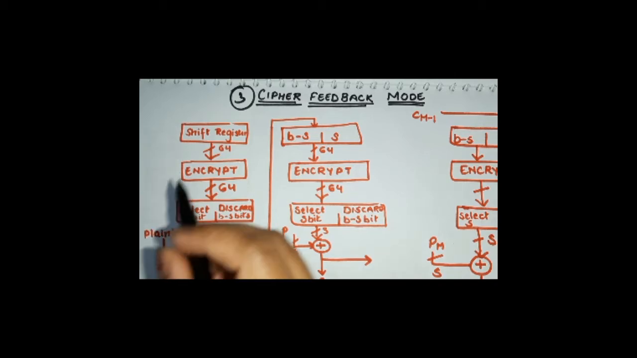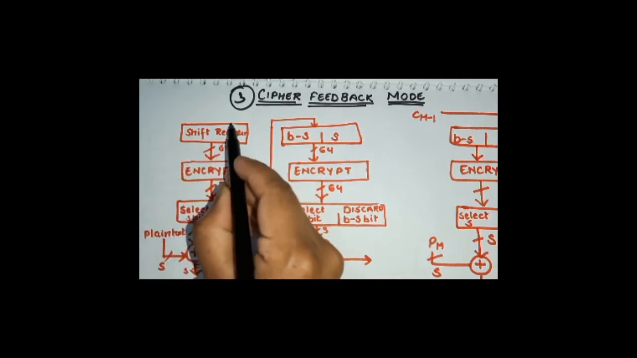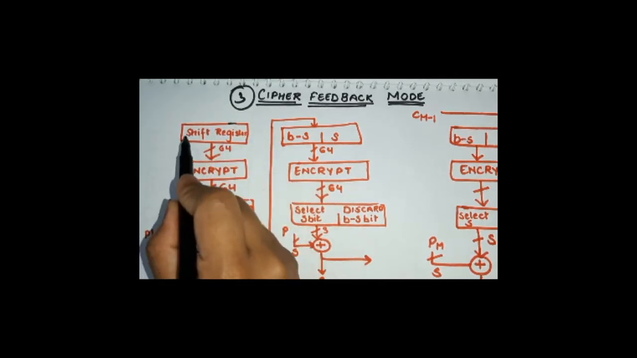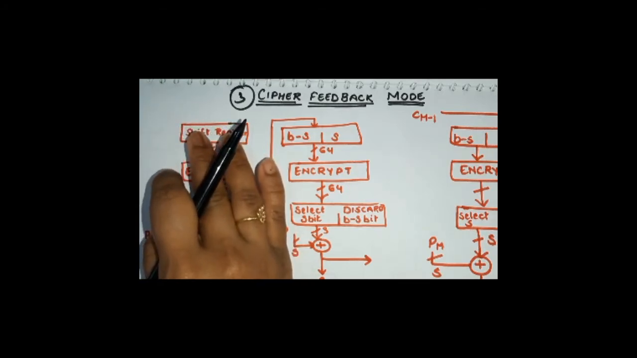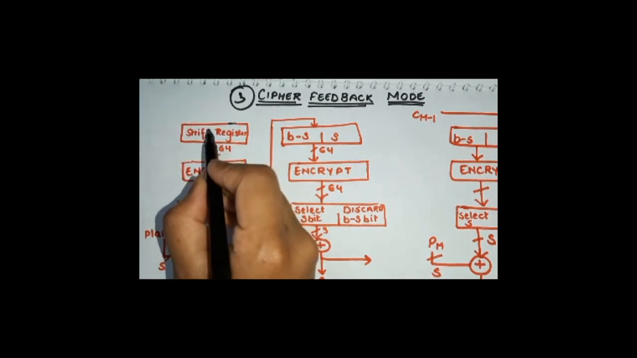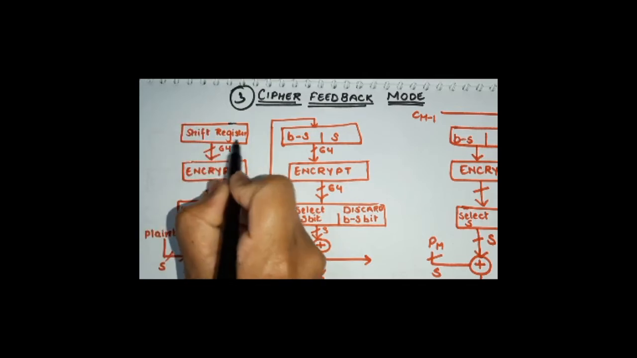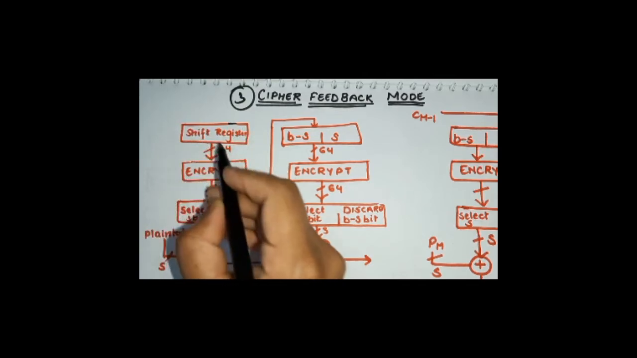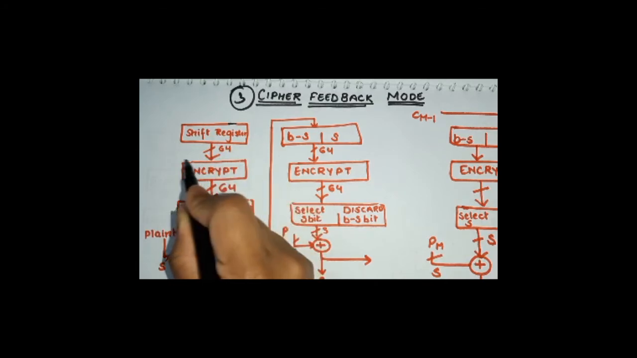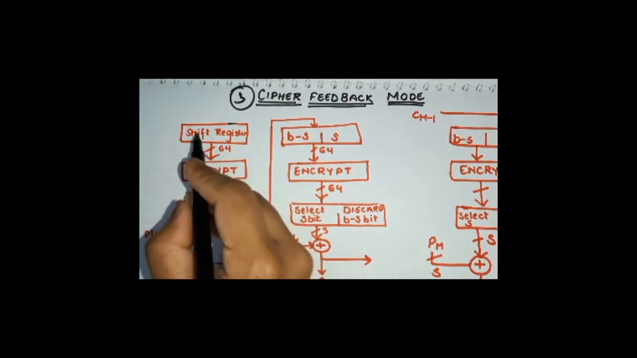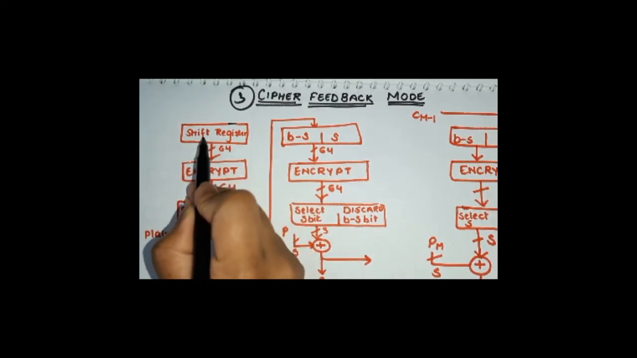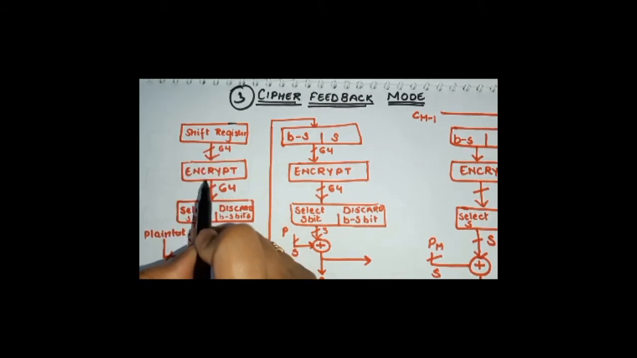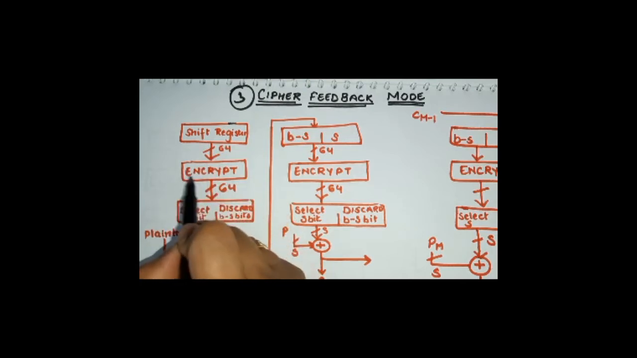I'll repeat once again so that you can understand. See, here what we are going to do is, in the shift register, we are going to load the initialized vector along with the key value, right? So this shift register has the initialized vector and the key value, and then this is sent to the encryption block. So both the initialized vector and the key value together will be forming 64 bits, and then this will be passing to the encryption block.